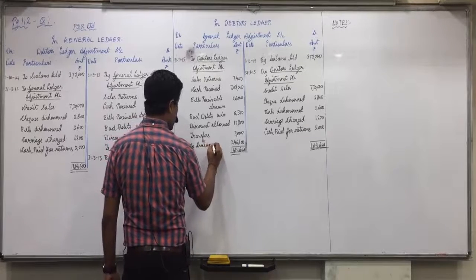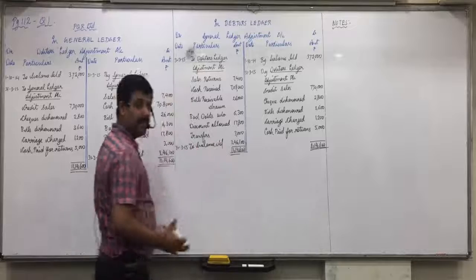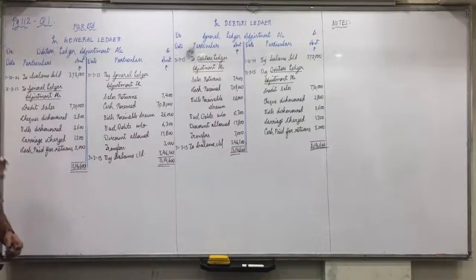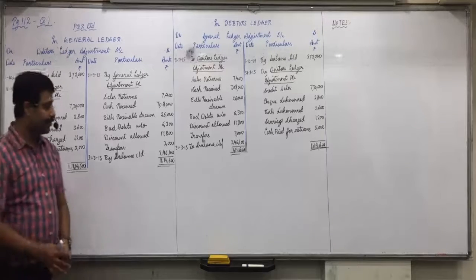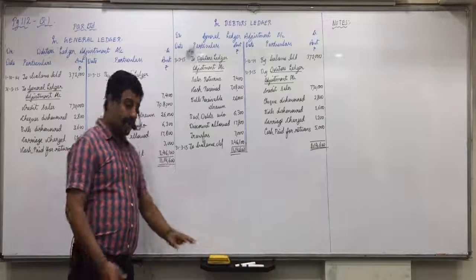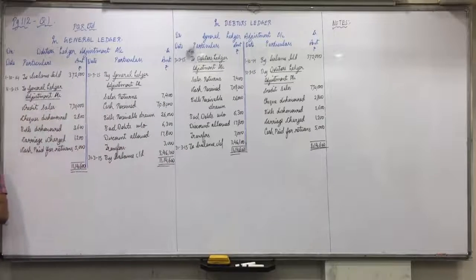No need to do it and check it for the other account, it will always be the same, because we know that we have written everything on the opposite sides. So do the balancing of one account and write it on the opposite side in another account. Is everyone clear with that? So everyone is clear how to make this debtors and general ledger adjustment account?